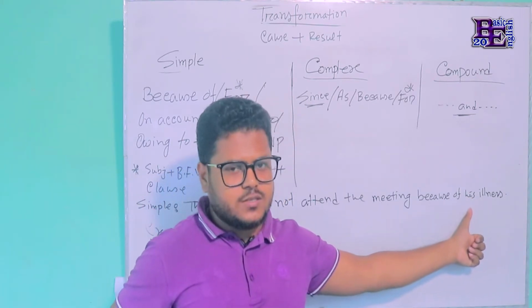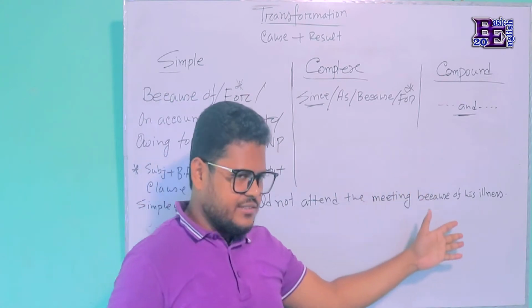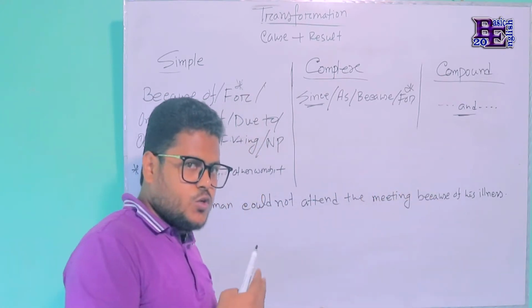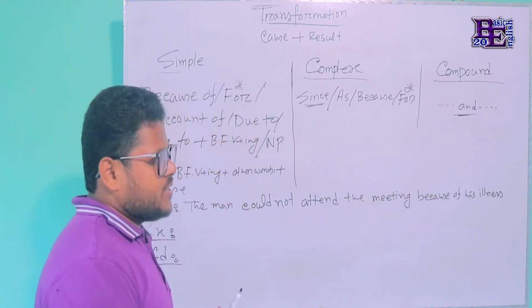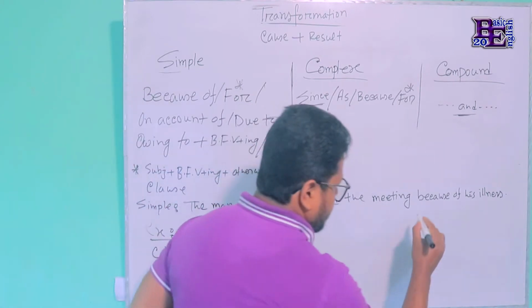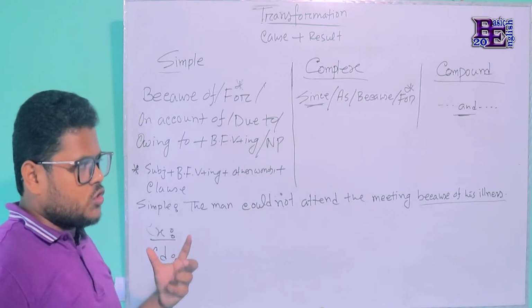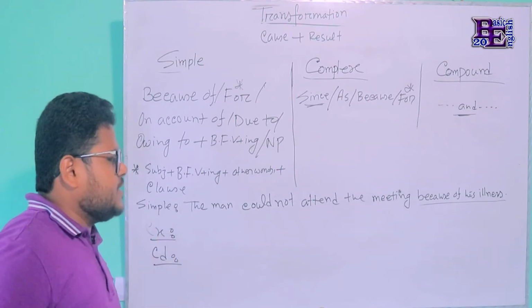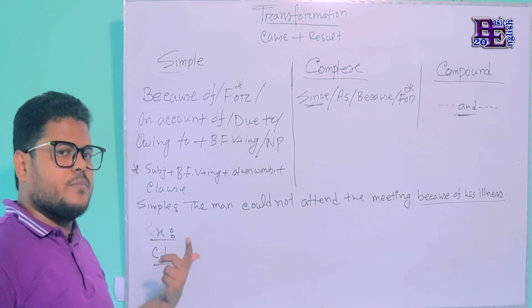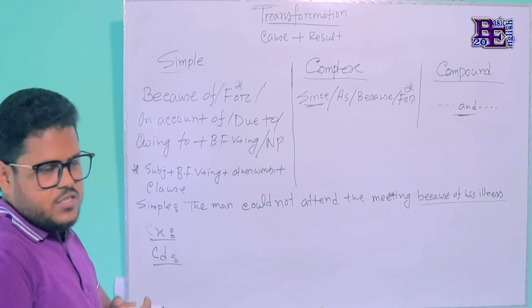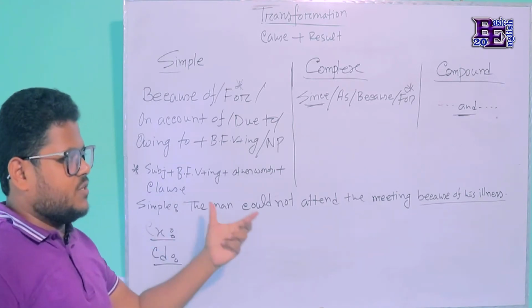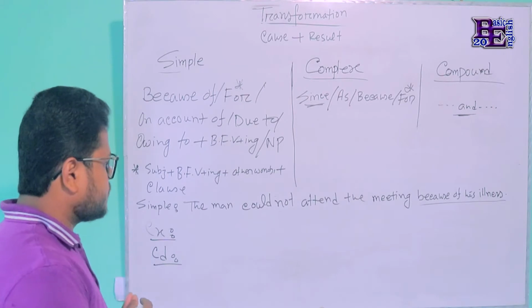What is the cause? The cause is that the man was ill, and that's why he could not attend the meeting. So here we are getting the phrase because of, and this has expressed the cause of the man not attending the meeting. So let's see how we should transform this one into a complex sentence.